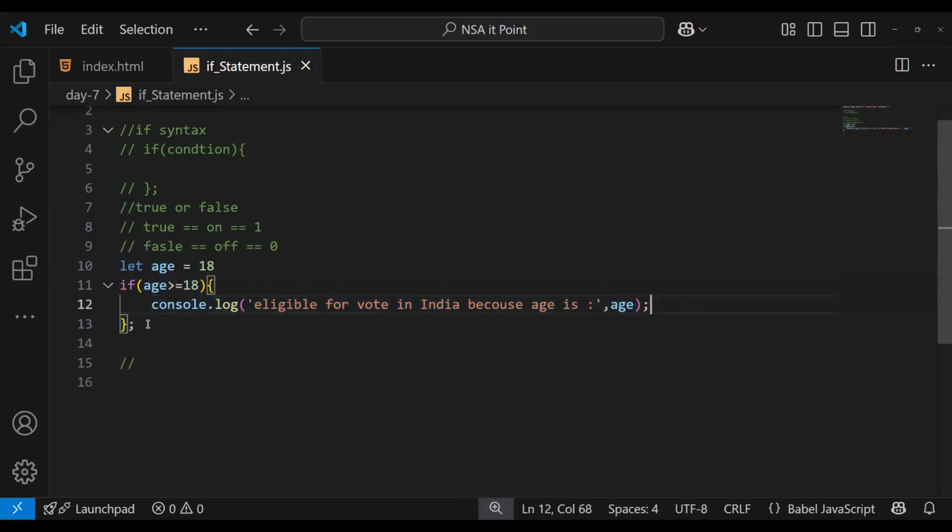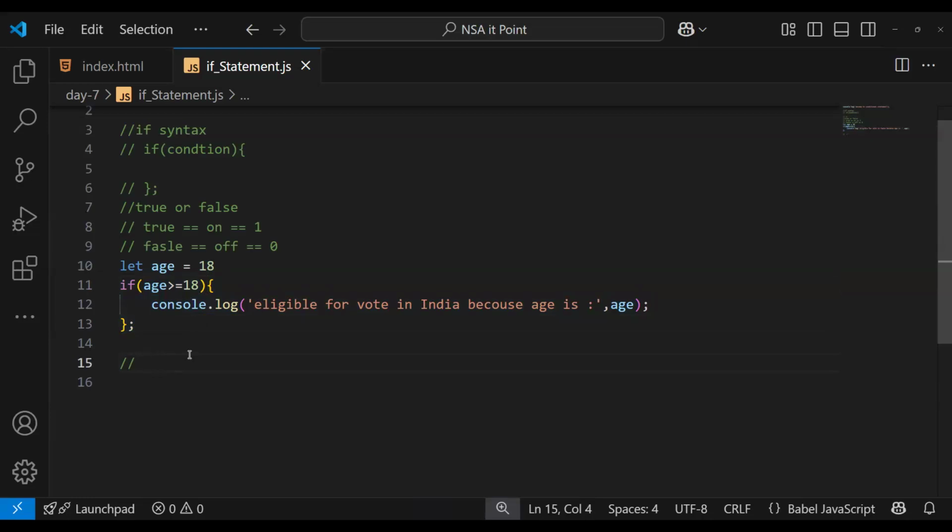But if it's not true, if this block gets rejected, then what else? Then we have another else block. Okay, the if block we see.